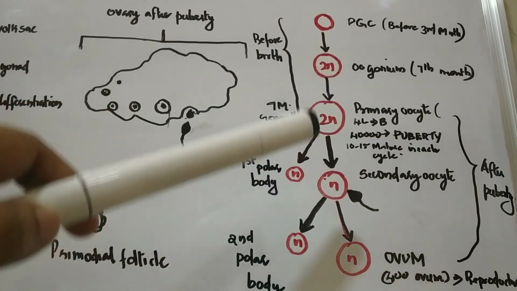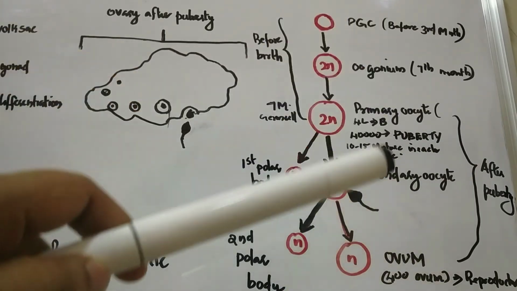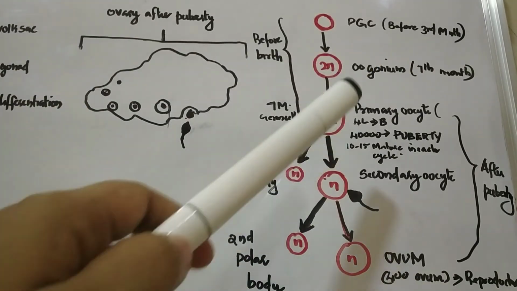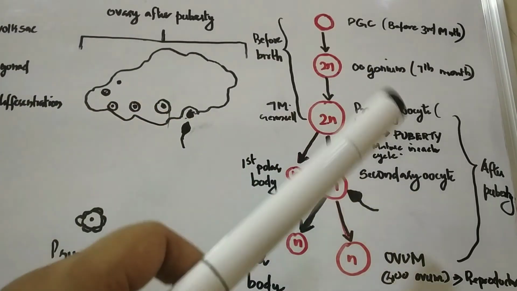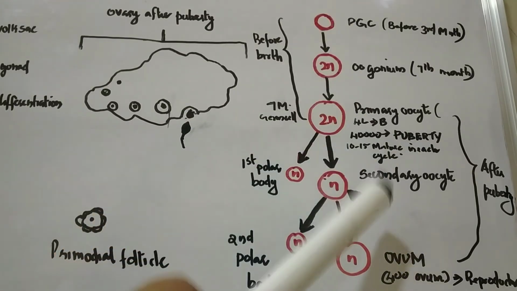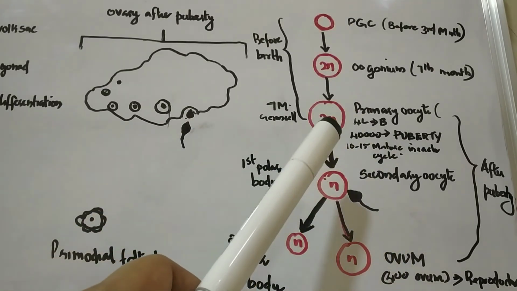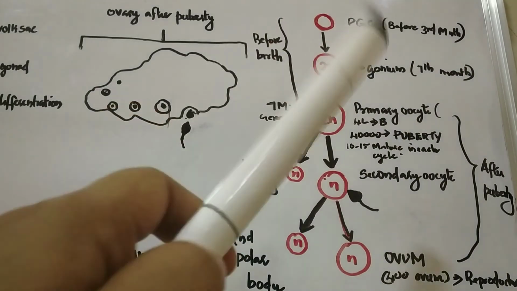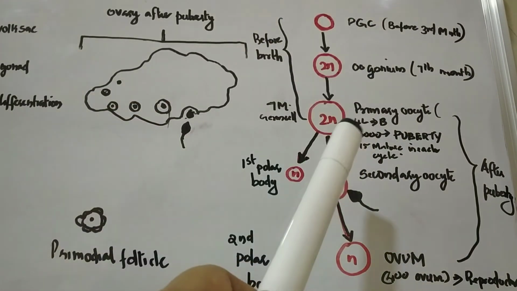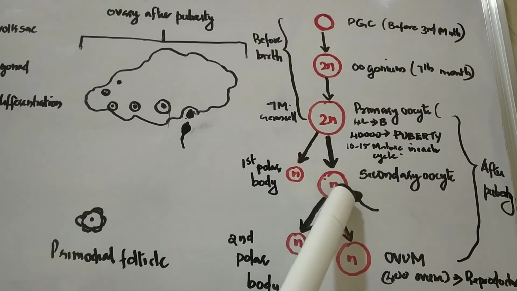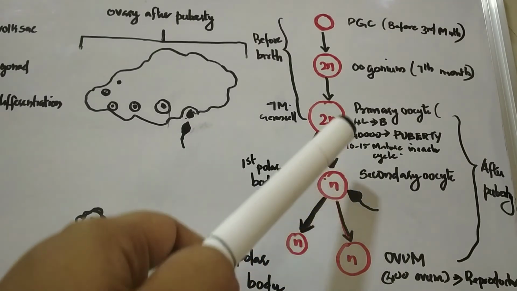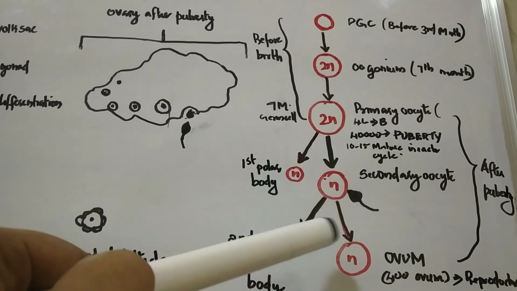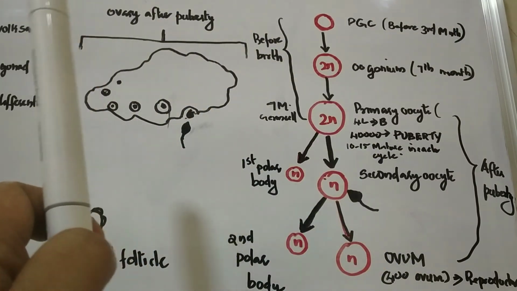And after puberty, the primary oocyte completes the first meiotic division and it results in the formation of a secondary oocyte and the first polar body. The secondary oocyte immediately starts the second meiotic division, but it gets arrested in the metaphase of the second meiotic division. At this stage, ovulation occurs and the secondary oocyte is released. If the secondary oocyte is fertilized by the sperm, it completes the second meiotic division, that is, it results in the formation of an ovum and the second polar body. So these are the steps of oogenesis.